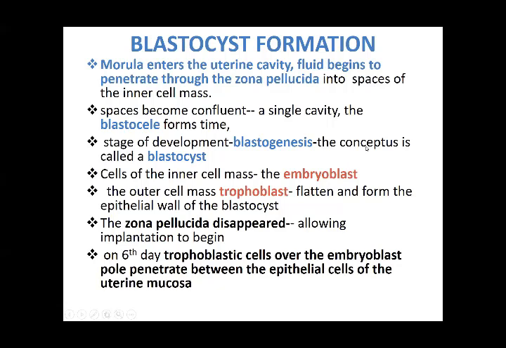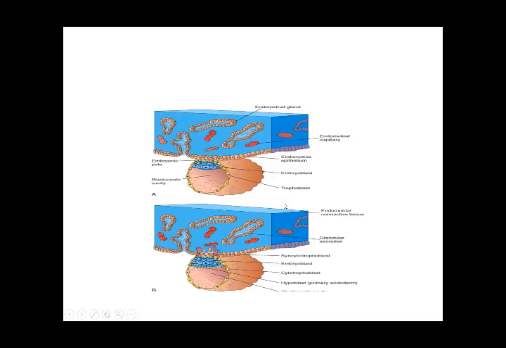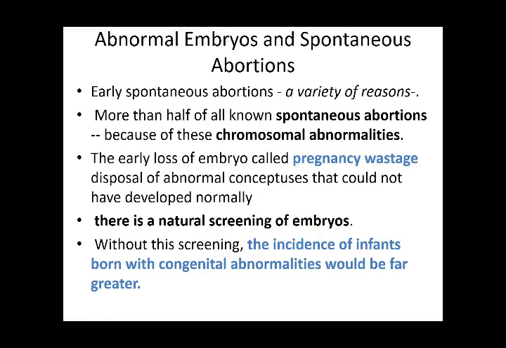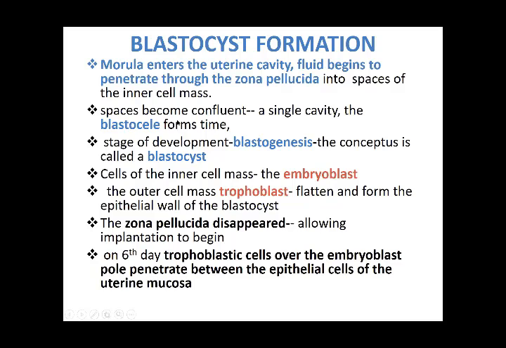Let me see if I have that picture. Yes, this is the blastocele, that means this cavity, a small collection of fluid. Small cavities develop, and then these fluid-filled cavities collectively become one cavity, and that is going to be called the blastocystic cavity. That is the blastocele. So small spaces with fluid in them collectively become one single cavity, and that is called the blastocele.